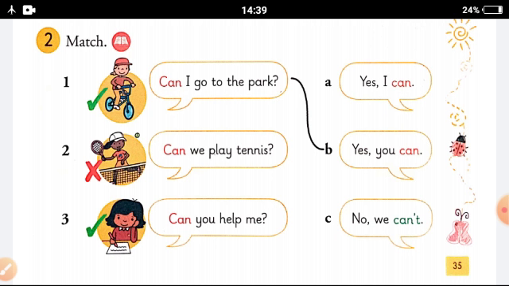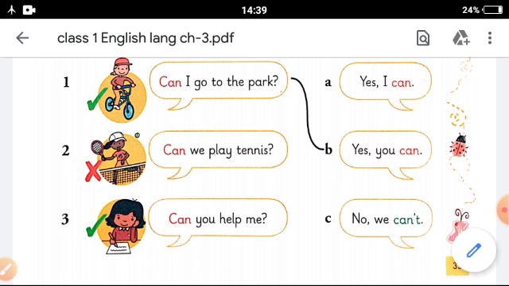Right, children? So this marks the end of this chapter. I hope you liked it as much as I did. Please remember, action words are the doing words which tell us that something is going on.